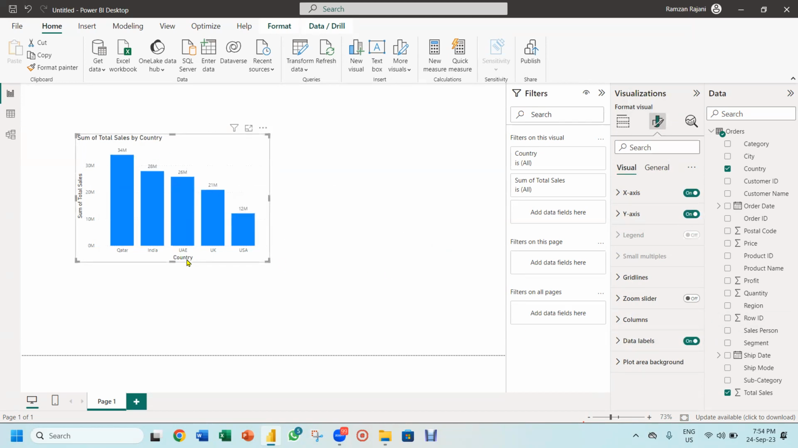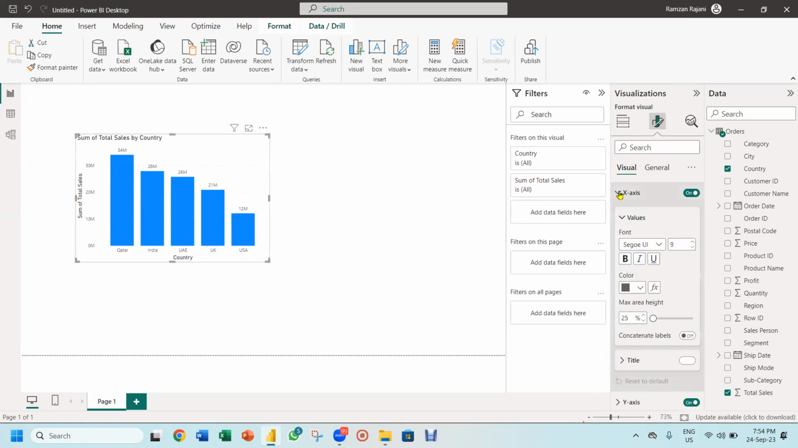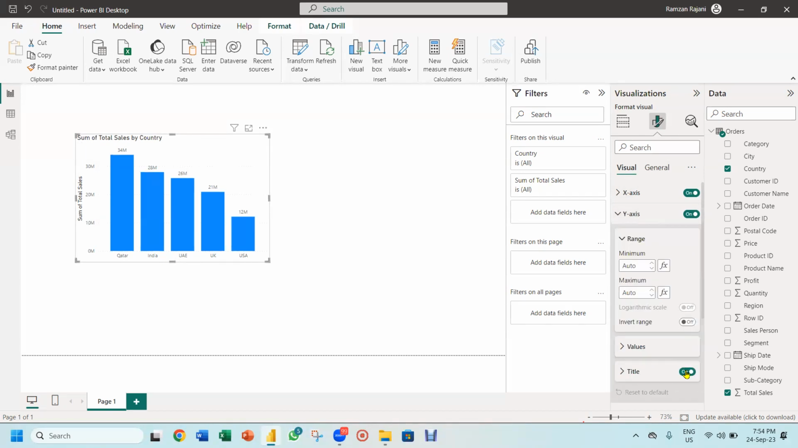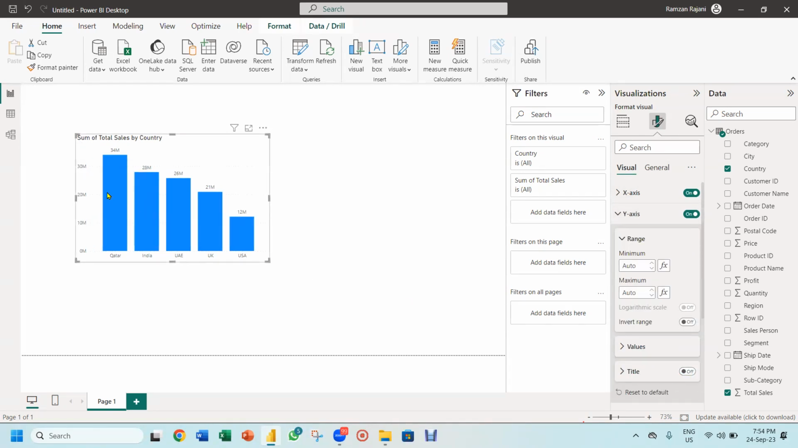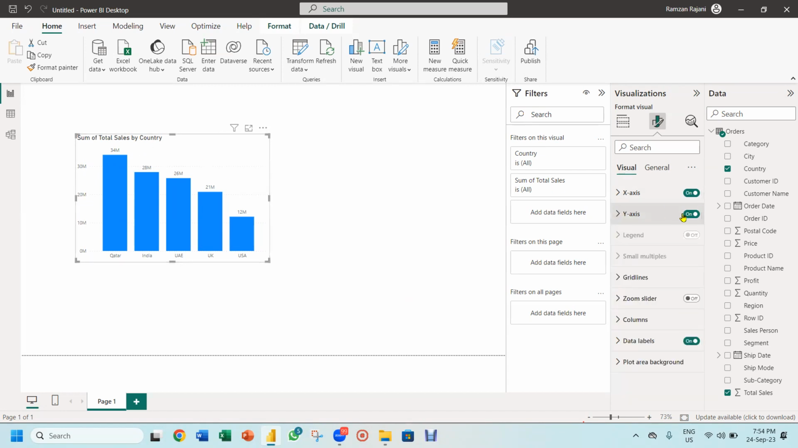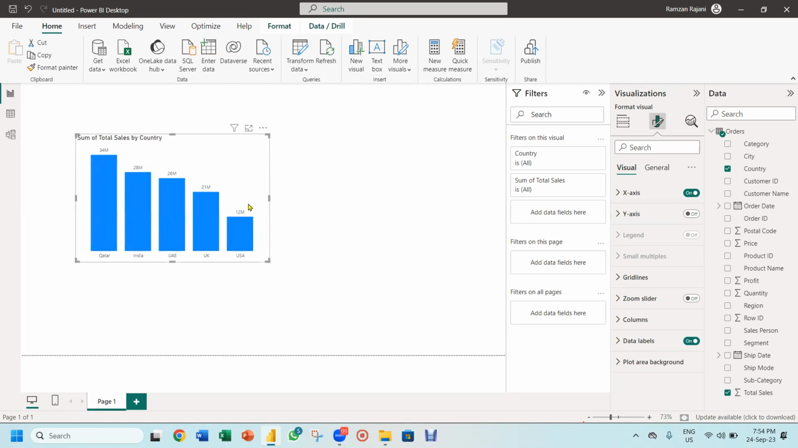If you want to remove this word country title from here, we go to the x-axis and here there is an option, title. I switch off the title. Again, I go to the y-axis and I switch off the title. See, now it became clean. I don't want to see this 10 million, 20 million, 30 million because I have already put the data label. So I will quickly switch off the y-axis and this is gone. I want to bring the title to the center. How do you bring the title to the center? Here you go to the general option.